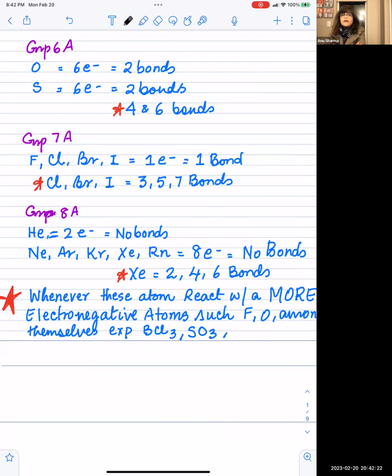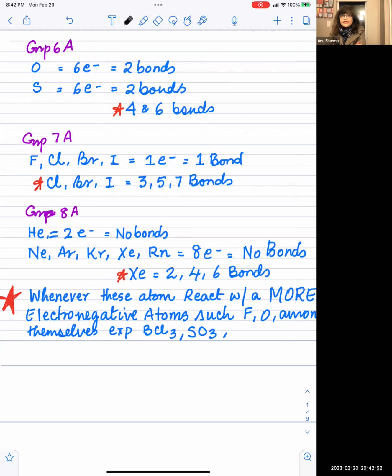But when sulfur combines with a more electronegative atom, such as oxygen, it can make sulfate, it can make sulfite, it can make sulfur trioxide, it can make sulfur dioxide. You see that? With the more electronegative atom, sulfur gets very, let's say, hospitable, and it accommodates the needs of oxygen, and it's able to make more bonds.